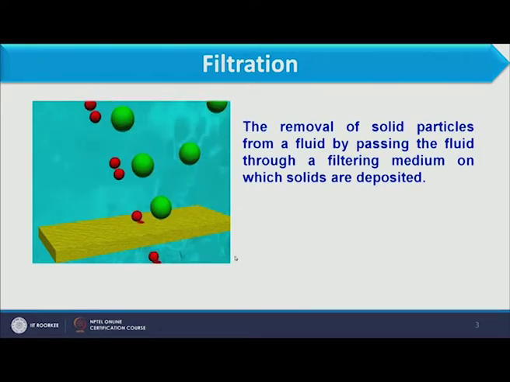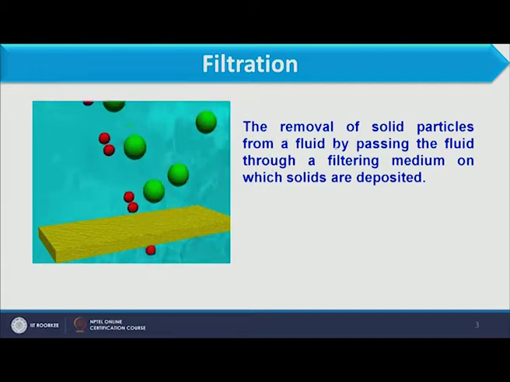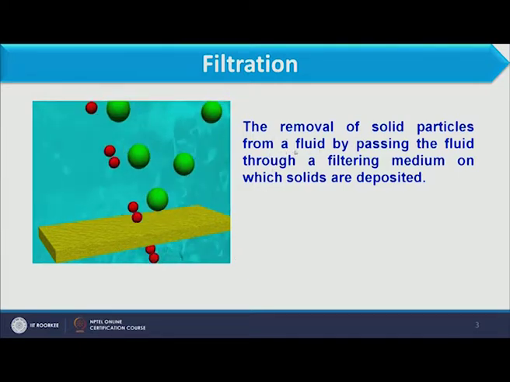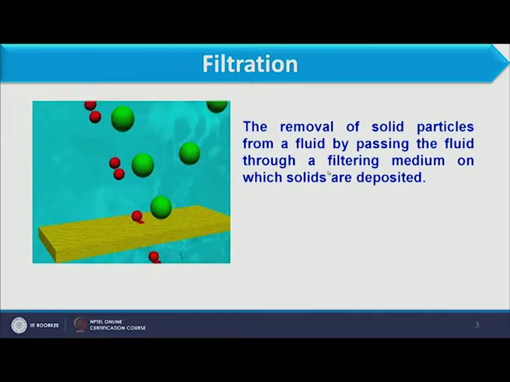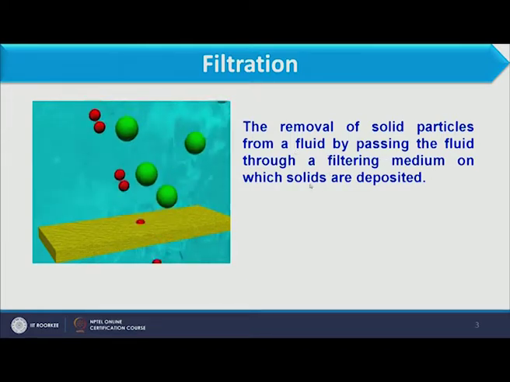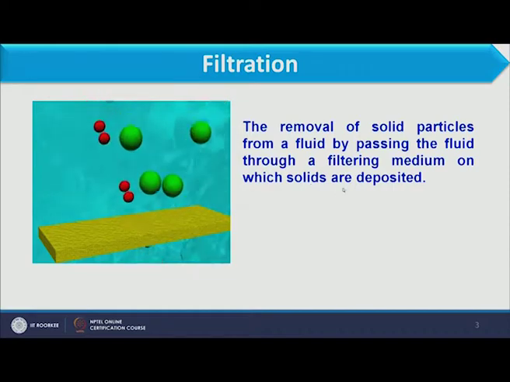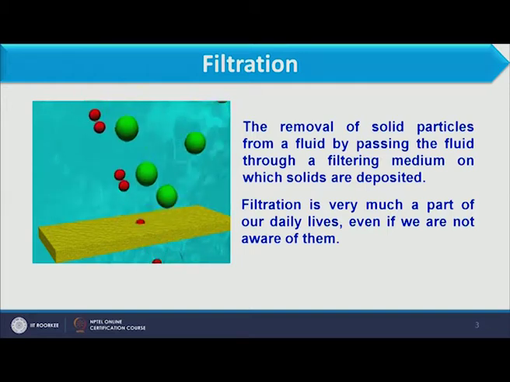Filtration can be defined as the removal of solid particles from a fluid by passing the fluid through a filtering media on which solids are deposited. So we have to filter the slurry, so that the solid available in it is deposited on the filter media, and the liquid passes through the media. That is basically filtration. Filtration is very much a part of our daily life, even if we are not aware of it.